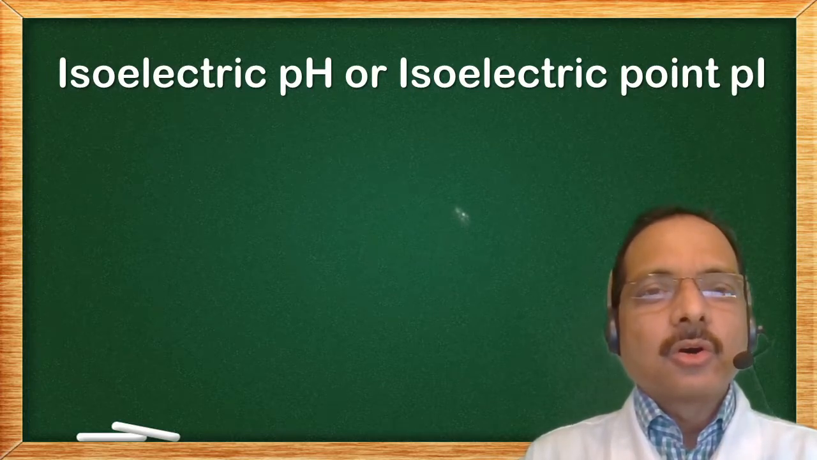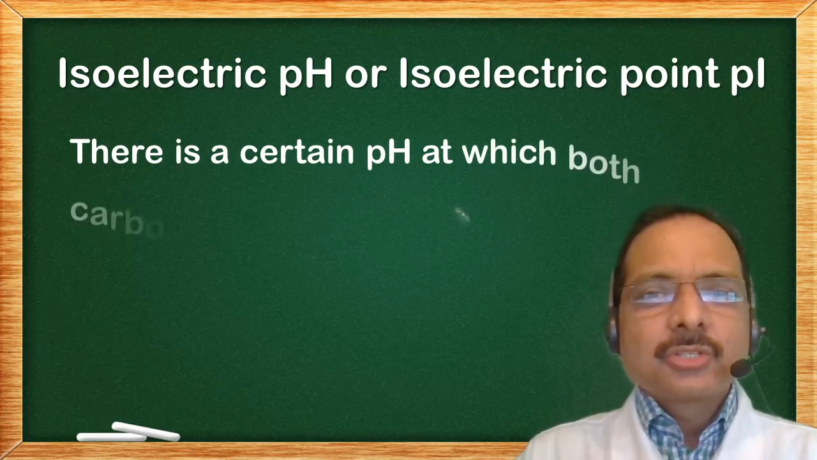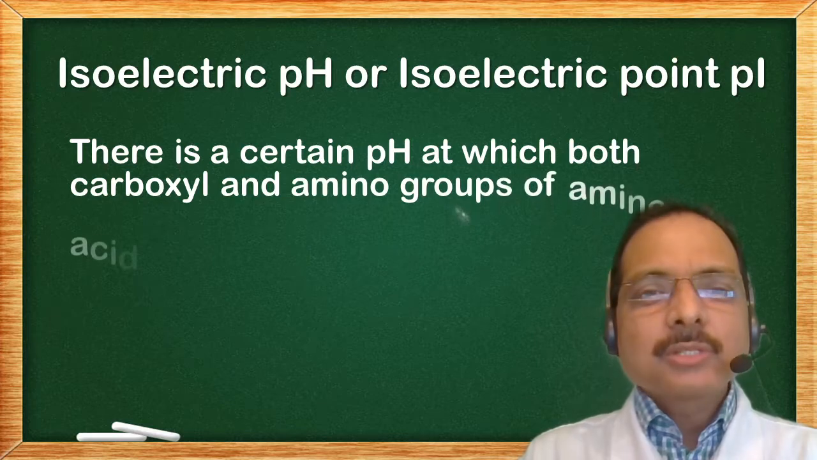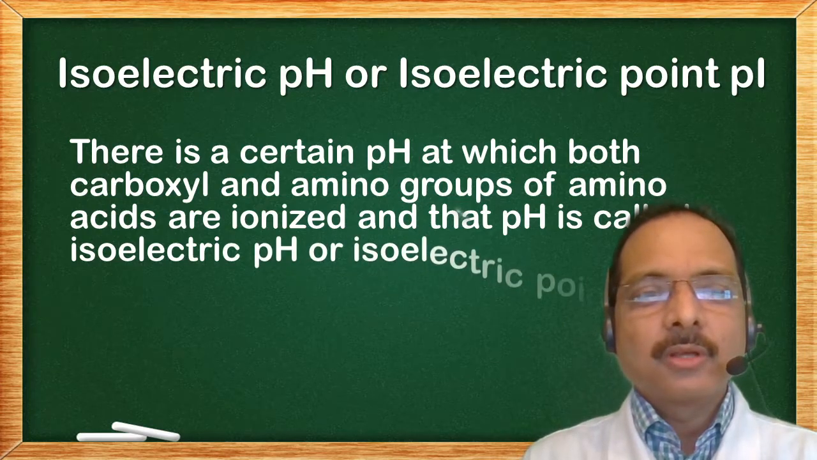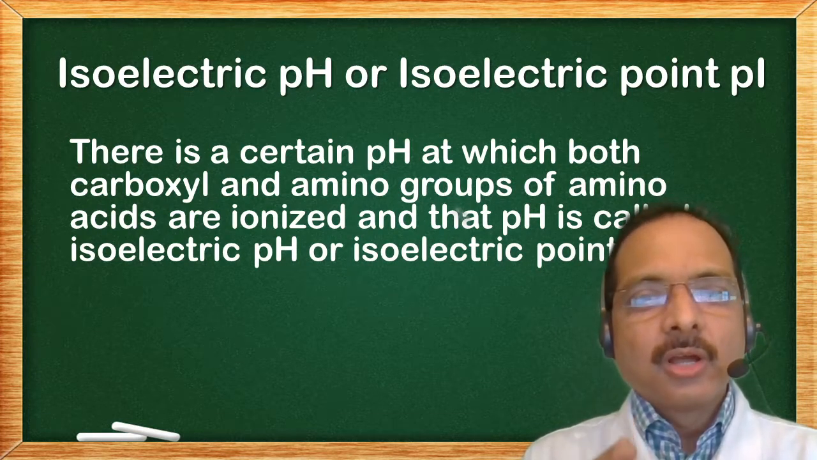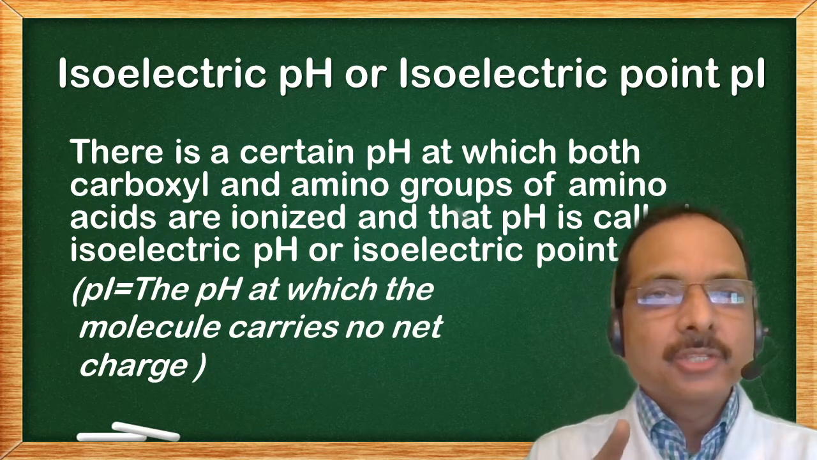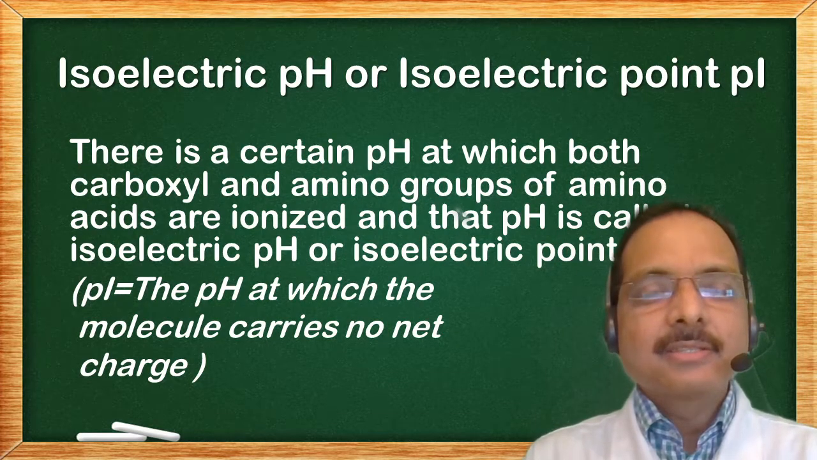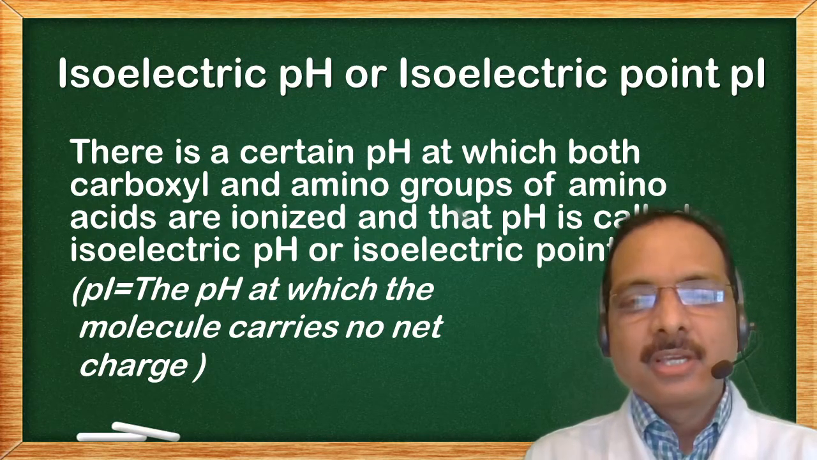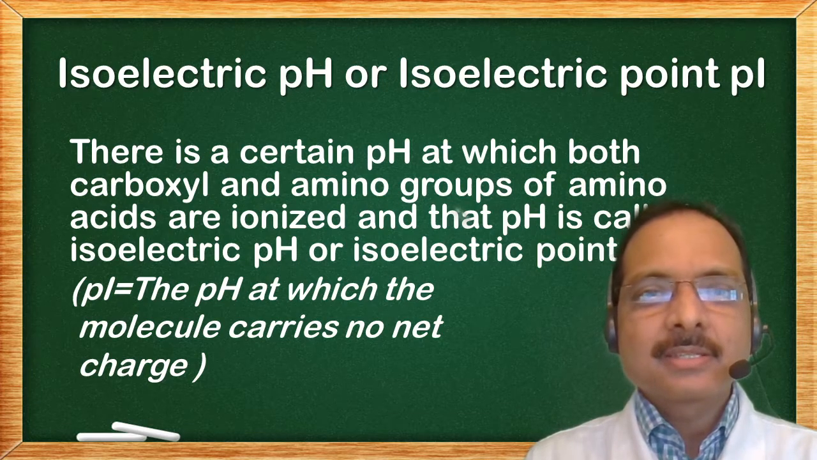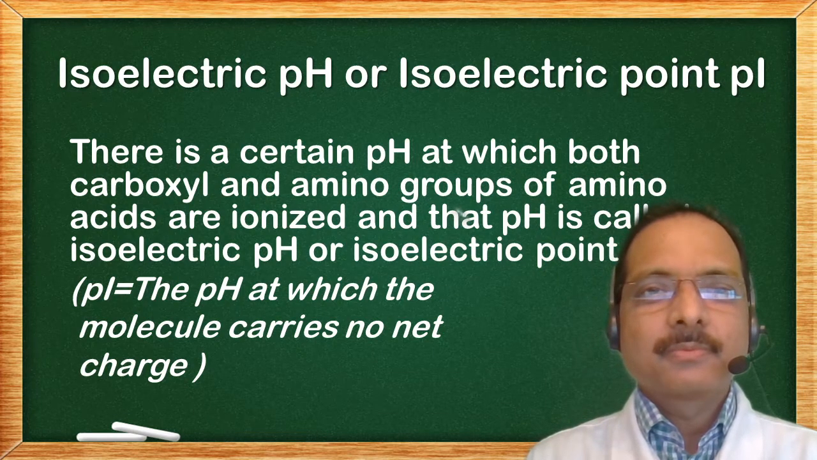Isoelectric pH or isoelectric point. There is a certain pH at which both the carboxyl and amino groups of amino acids are ionized, and that pH is called isoelectric pH or isoelectric point. Isoelectric point is the pH at which the molecule carries no net charge. The positive and the negative charges neutralize each other, they cancel each other, and hence the overall charge on the molecule is 0. So there is no net charge on the molecule.